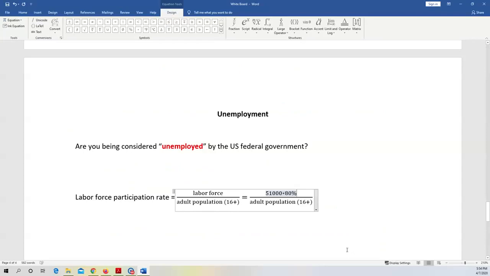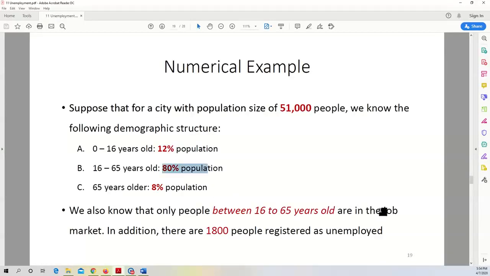And the denominator, adult population, right? How many people are in the adult population? To be in the adult population, you must be at least 16 years old. Here, 80% between 16 and 65, 8% older than 65, right? So we have 80% plus 8% out of 51,000 people.